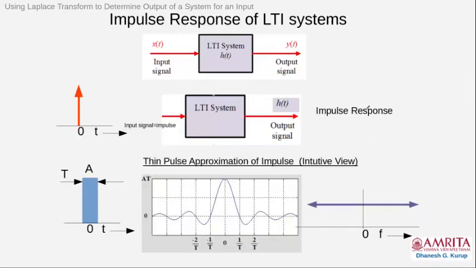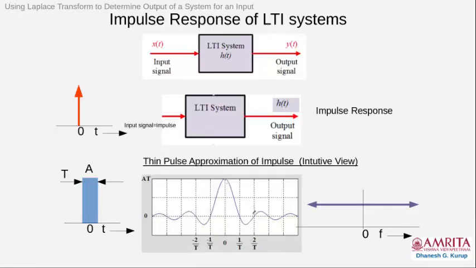Now, how can you visualize an impulse? This is the thin pulse approximation of an impulse, which helps you to view the impulse intuitively. Consider a rectangular pulse at time t equal to 0 with width T and amplitude A. We know from our class discussions that the Fourier transform of such a pulse is a sinc pulse.